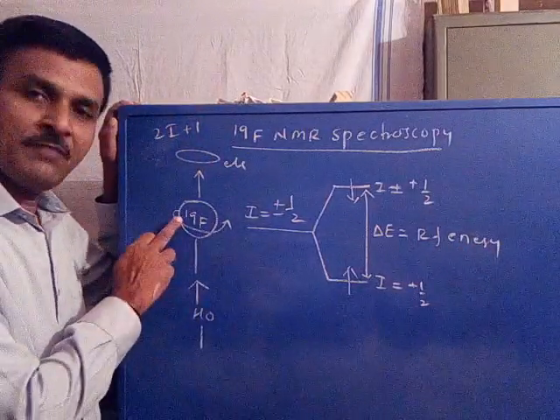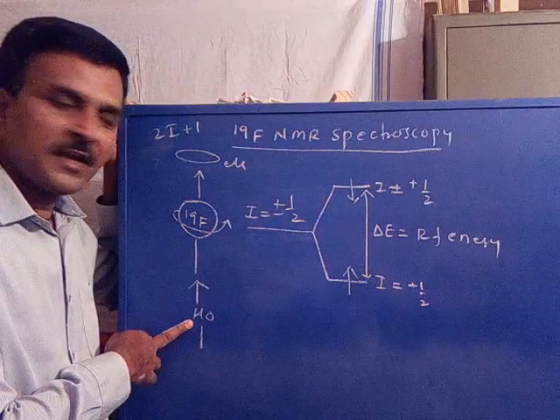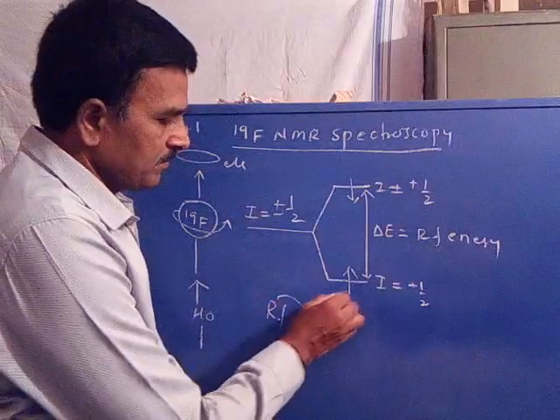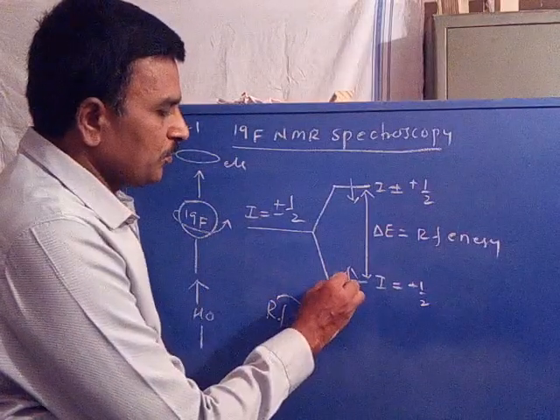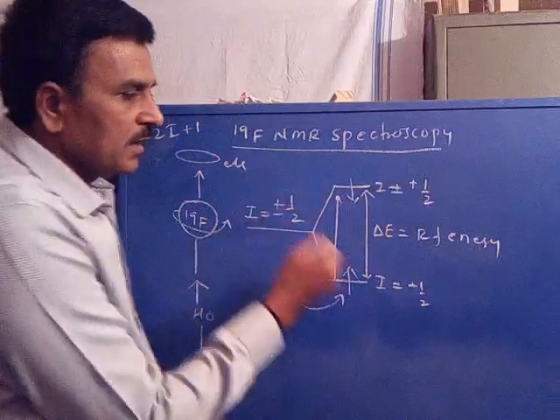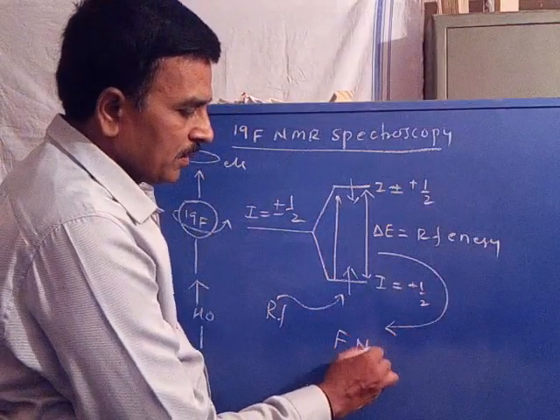Therefore, a fluorine nucleus under appropriate conditions of external magnetic field absorbs radio frequency energy to undergo spin transition from the lower spin state to the higher spin state, resulting in the spectrum called fluorine NMR.